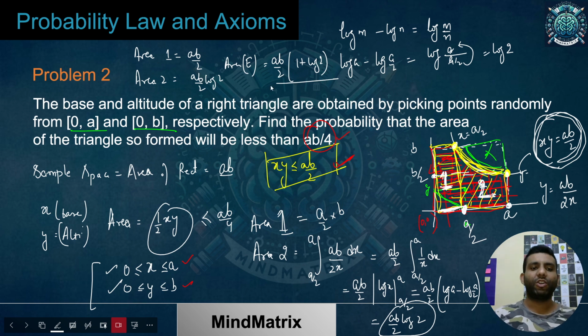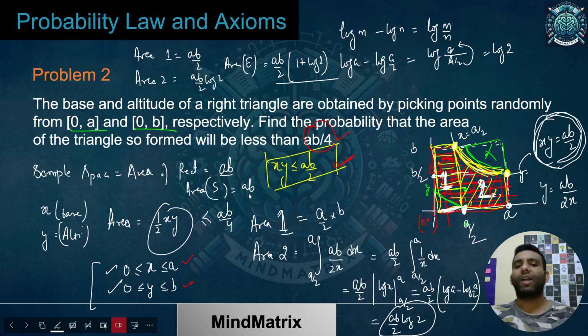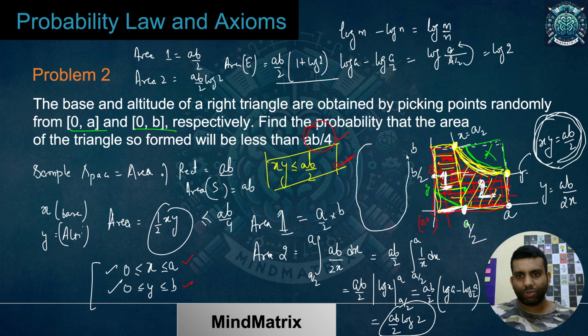And what was the area of my sample space? The area of the sample space was AB. So at last, the numerator would be the area of E and the denominator the area of S. There is not enough space here, but I can utilize this space over here.